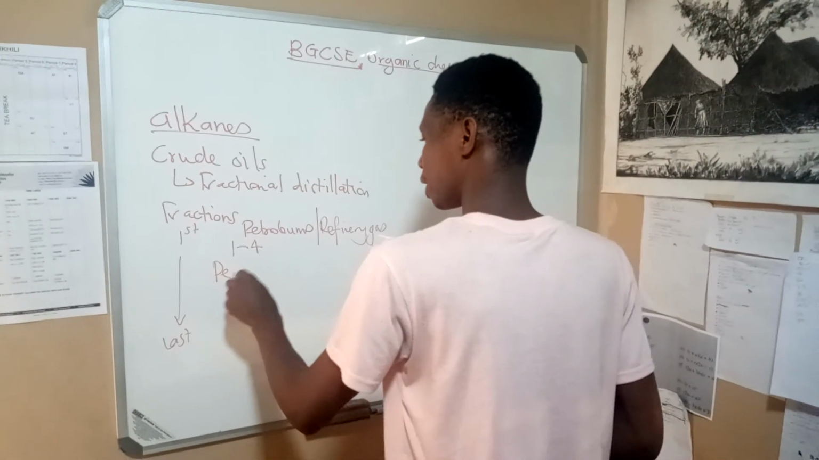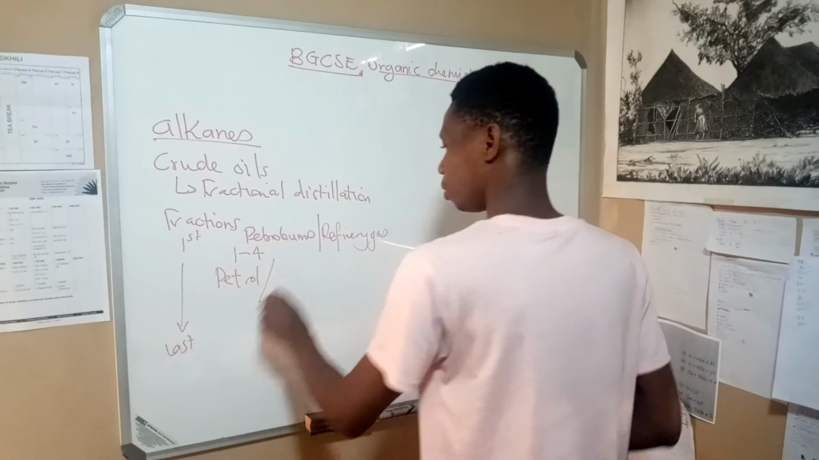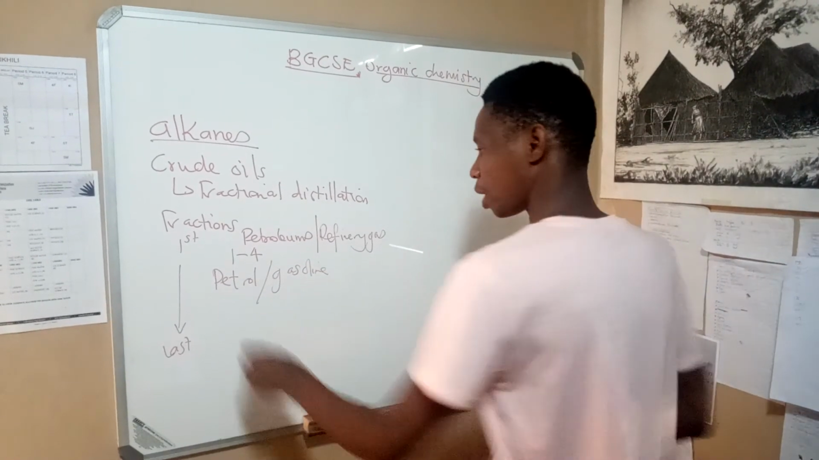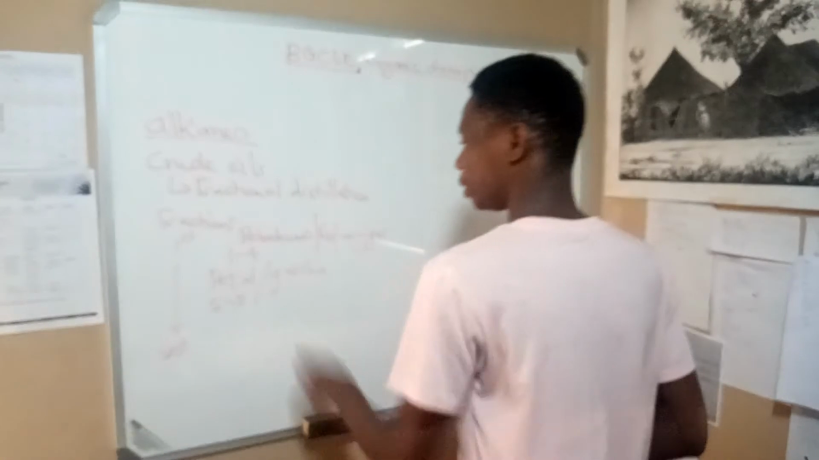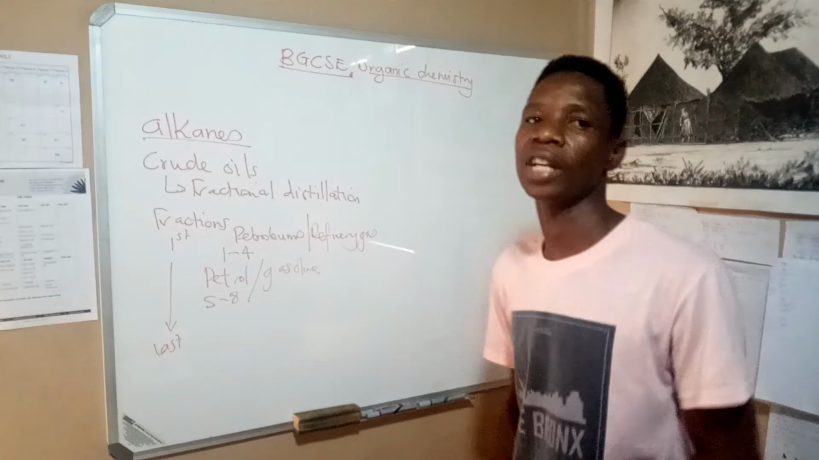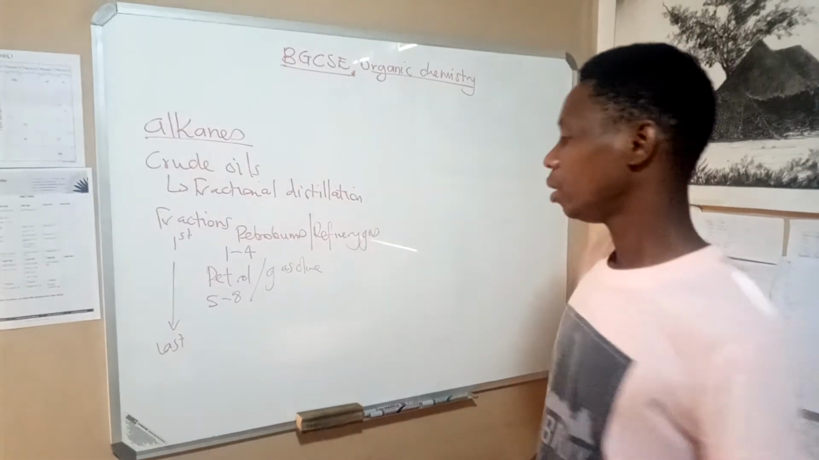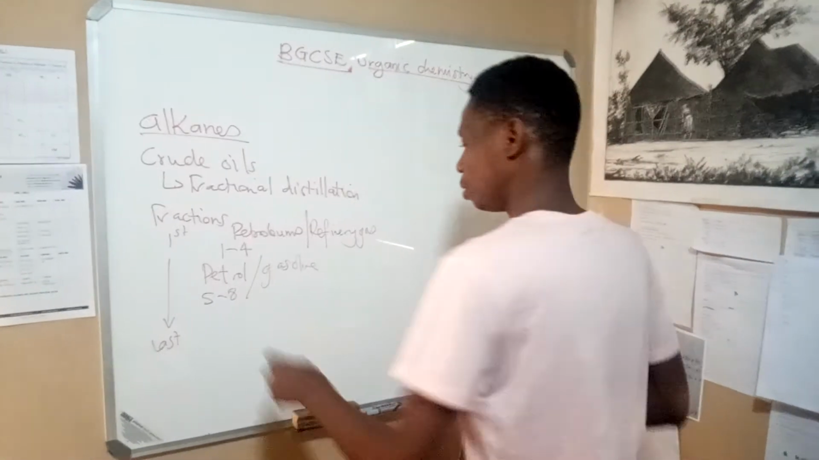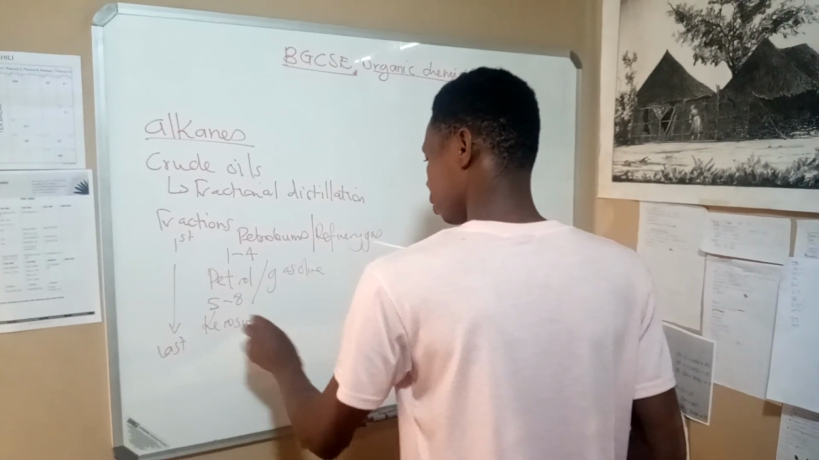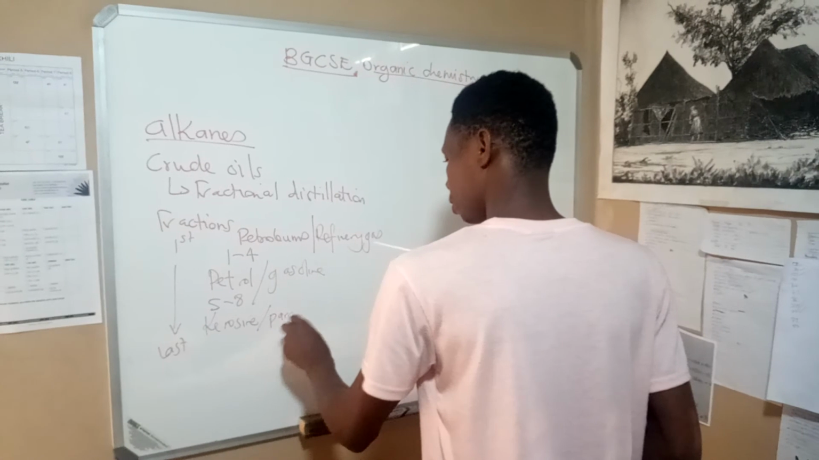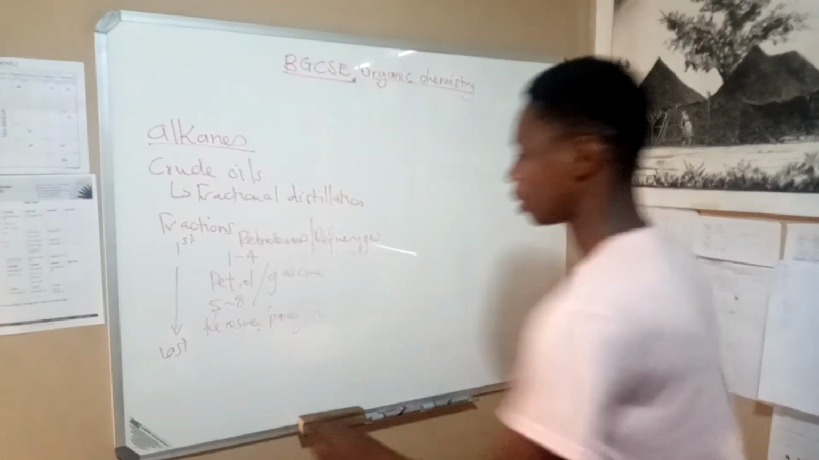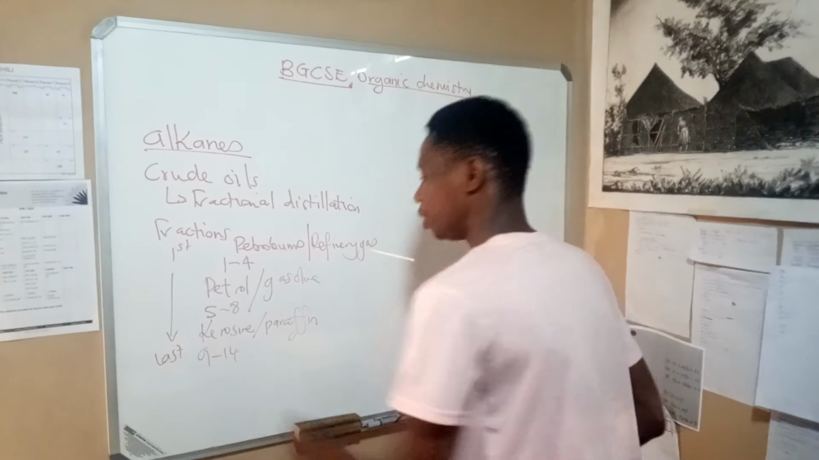Then we have the second one, which is called petrol or gasoline. That will be from carbon number 5 to carbon number 8. Then we have what is called kerosene, or sometimes paraffin, from carbon number 9 to carbon number 14.